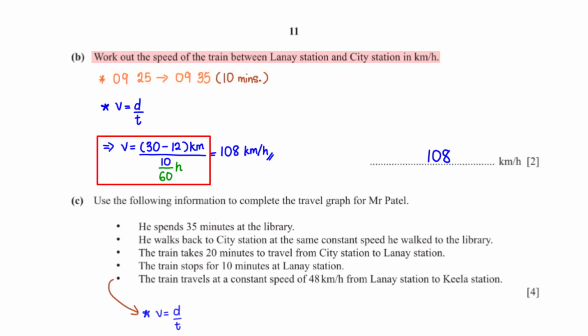To convert 10 minutes to hours, we divide 10 by 60. From the graph, the distance between Lanai Station and City Station is 30 minus 12 kilometers. When we type this into the calculator, we get 108 kilometers per hour.